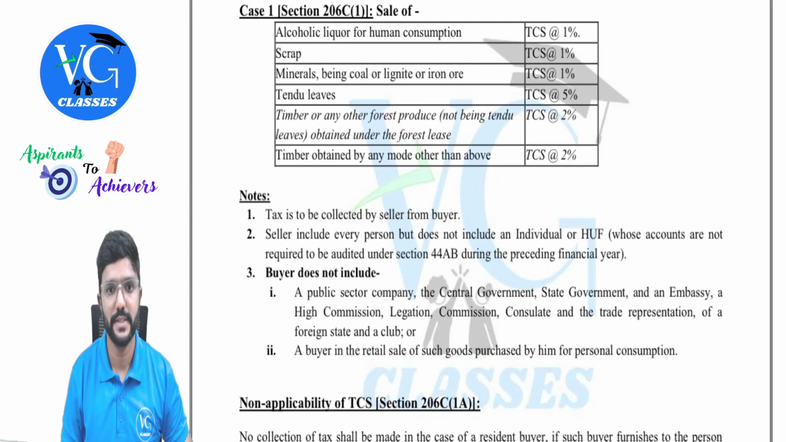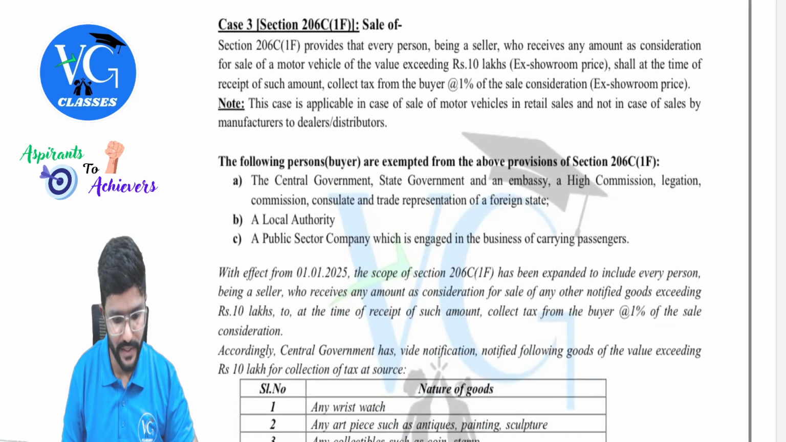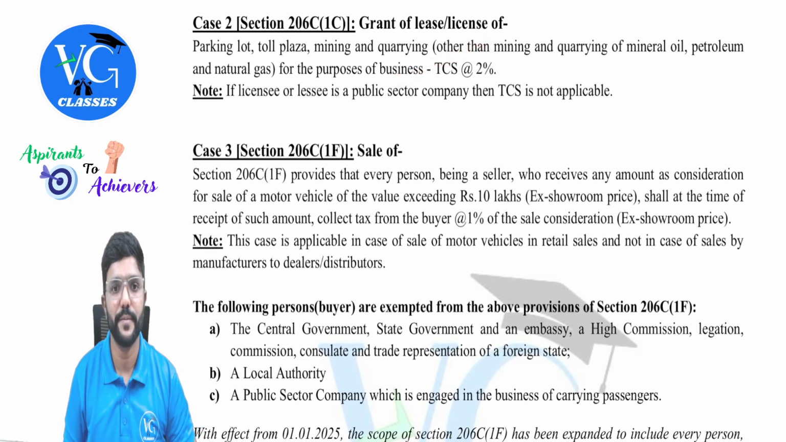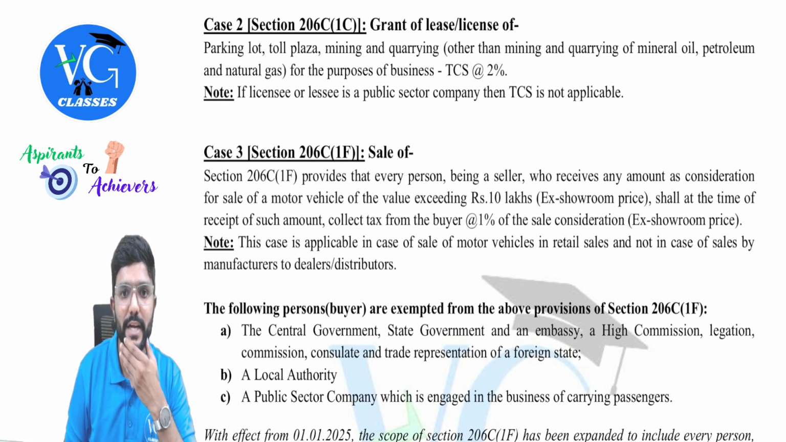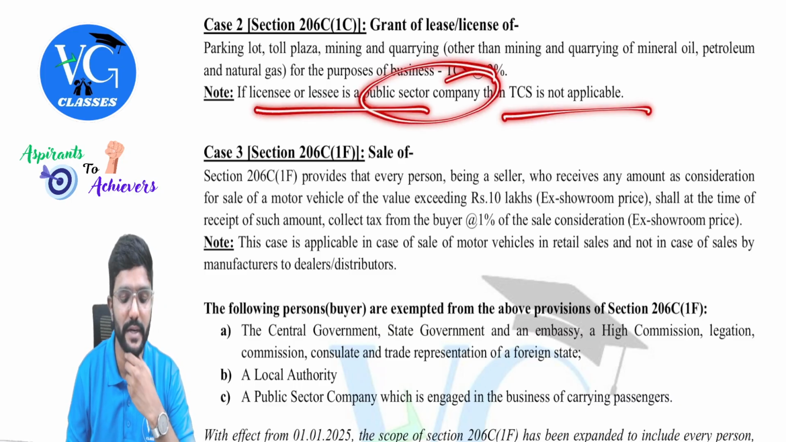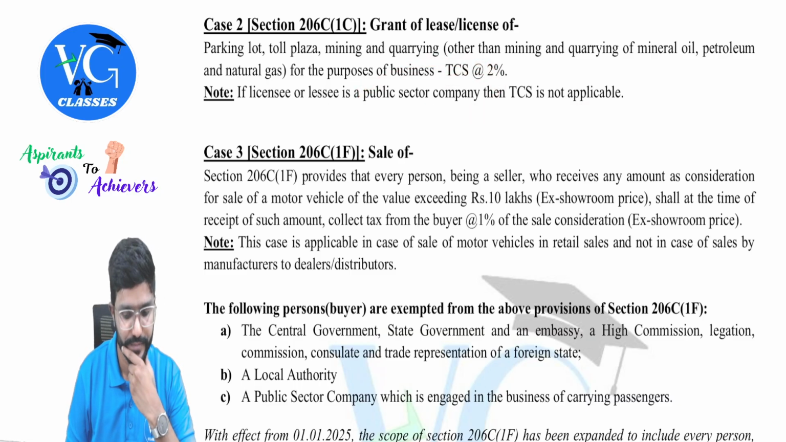Yes. So first, for grant of license, we collected TCS as per this. You can see parking lot, toll plaza, mining and quarrying other than the mining and quarrying of mineral oil, petroleum and natural gas for the purpose of business, TCS at 2%. If the licensee or lessee is a public sector company, then TCS is not applicable. Yes, sir.